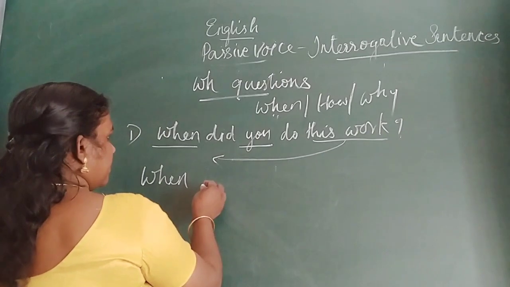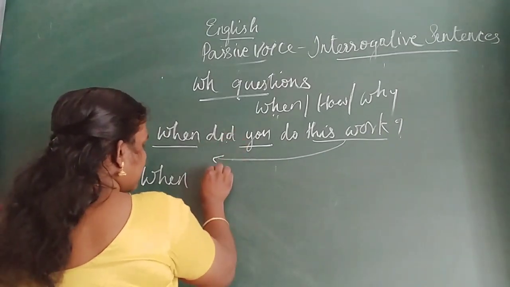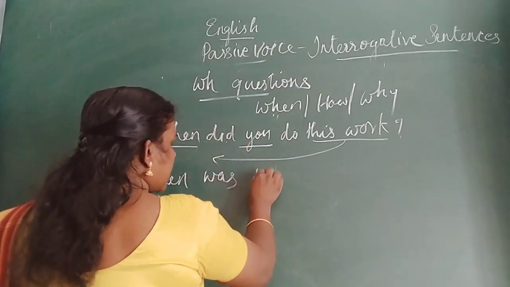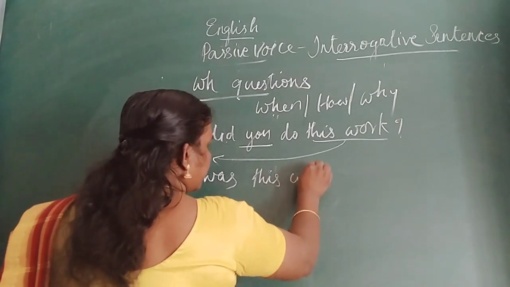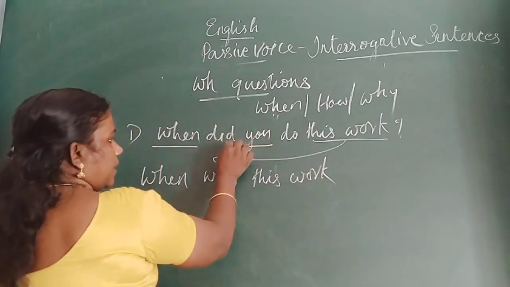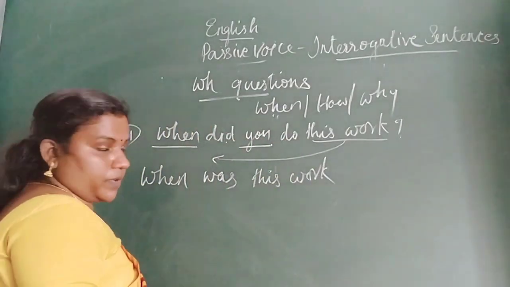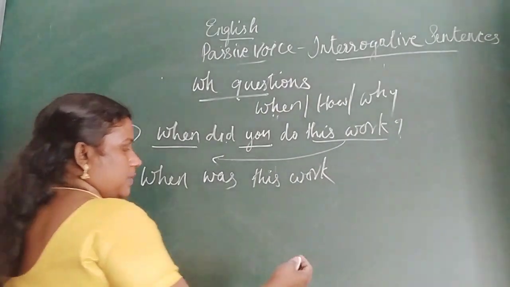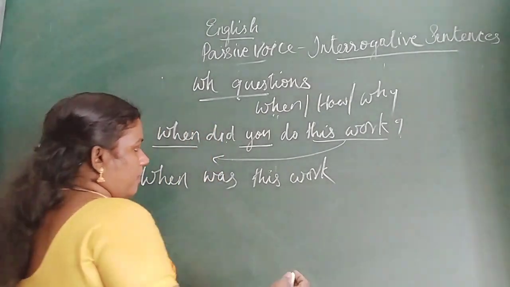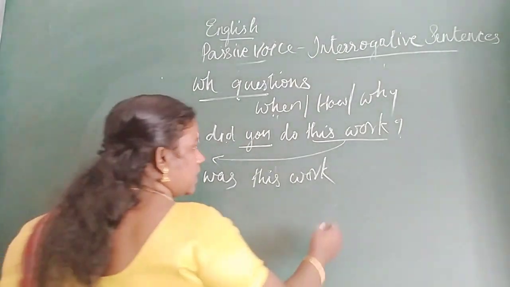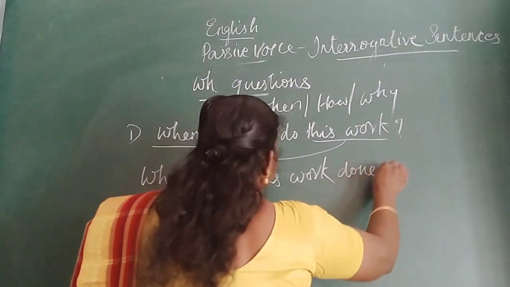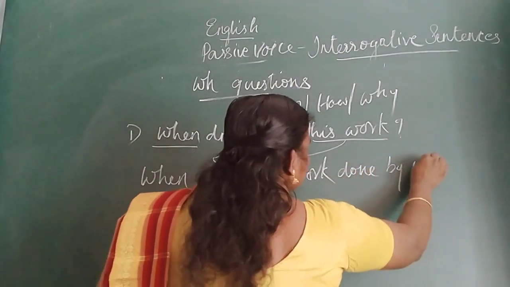Okay. When, this is past form. So how will we write? When was this work? Do is the verb. Okay, so the past participle form is: when was this work done by you?